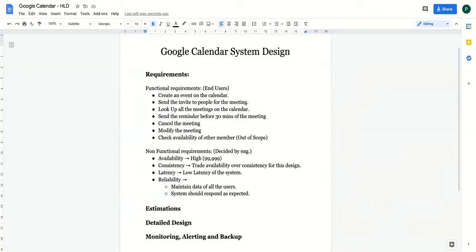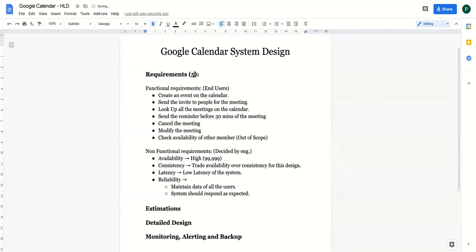Okay. Now, there can be other things which are mentioned by people as a part of non-functional requirements. So you can talk about overall performance, and the security aspect, but again, try to finish off this part within 5 to 7 minutes.